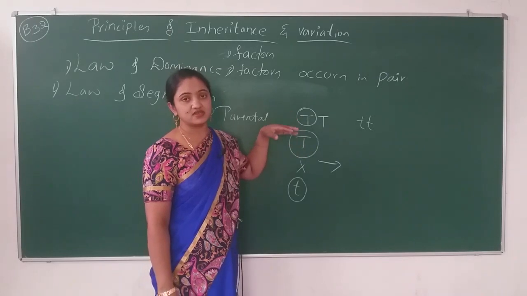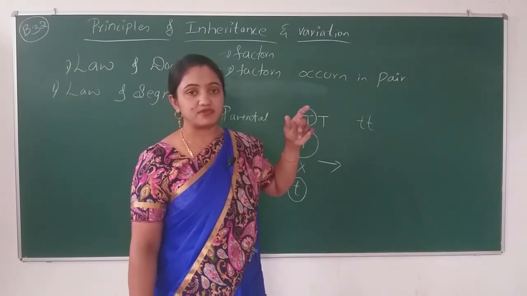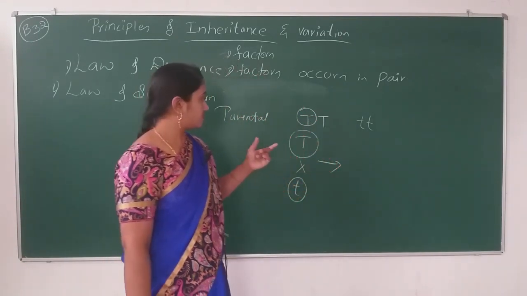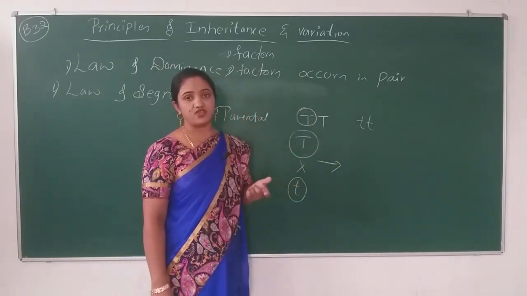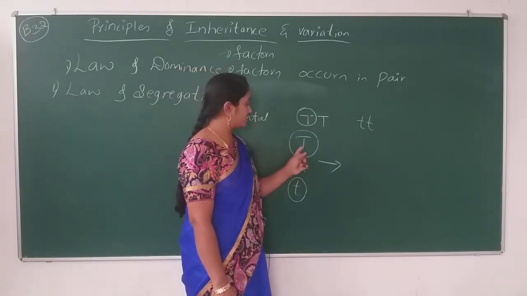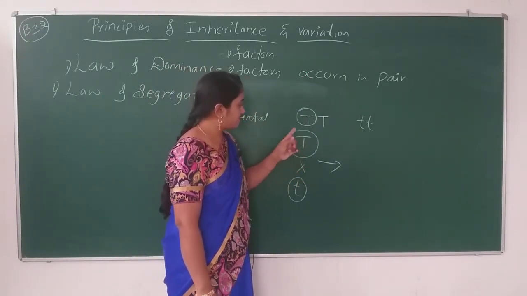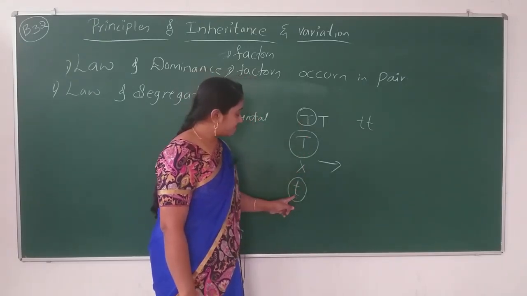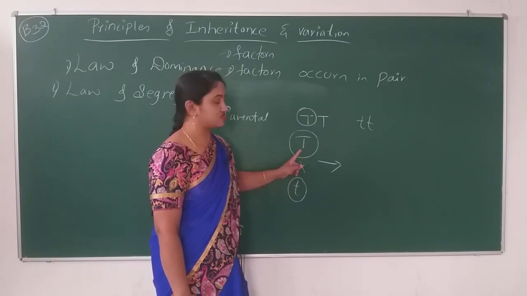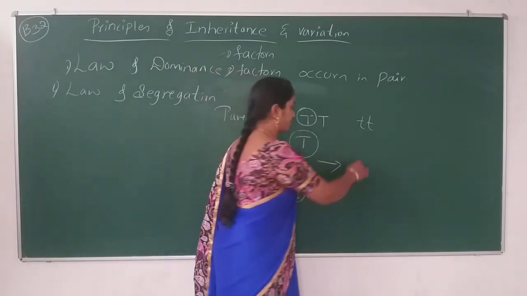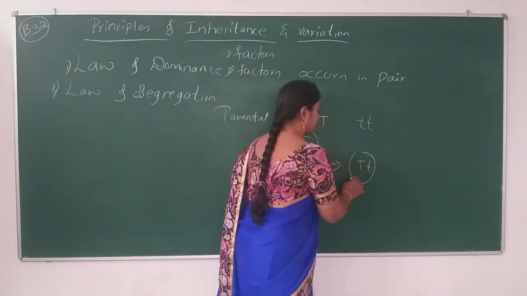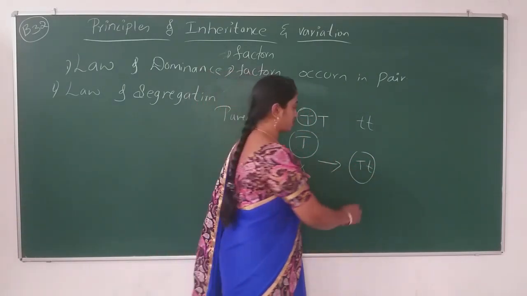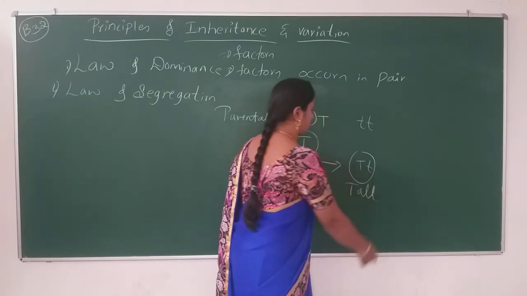Capital T is what we took to measure the tallness of the pea plant. If capital T is present in a gamete when it fertilizes with one more gamete, the dominant gene always expresses. Capital T small t means the upcoming offspring, the next generation, will be tall.